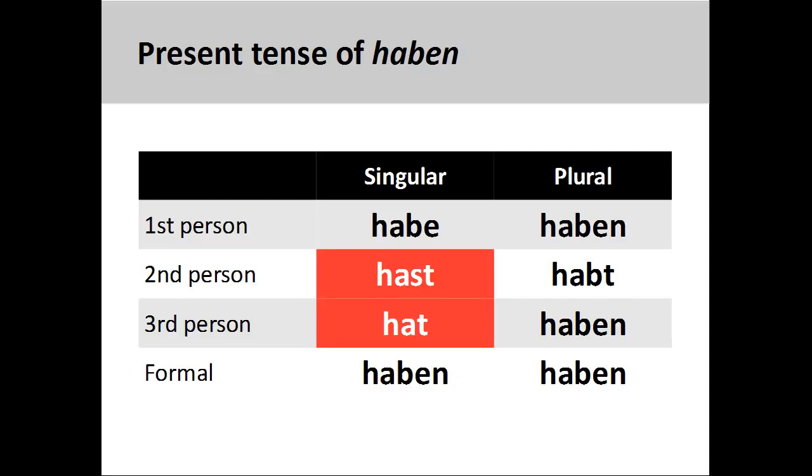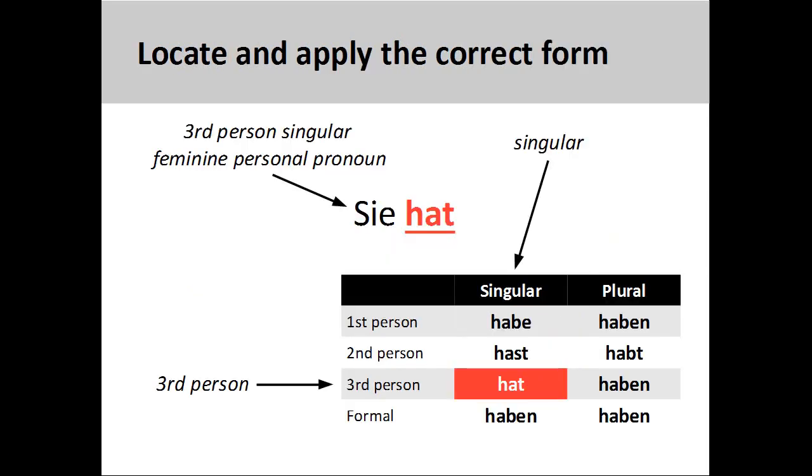For example, you will note that the verb stem for the irregular verb haben, to have, retains the consonant letter B throughout most of the present tense conjugation pattern, with the exception of the second and third person singular, where the consonant is dropped. When dealing with irregular and strong verbs, then, we need to be aware that the second and third person singular conjugations will be different. The sentence sie hat, she has, shows the correct third person conjugation.